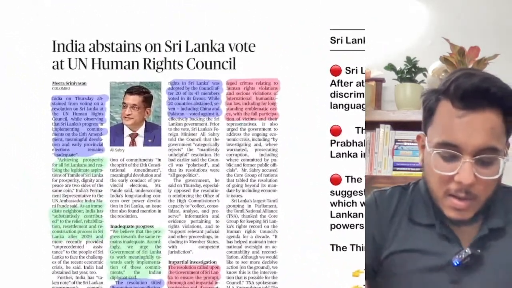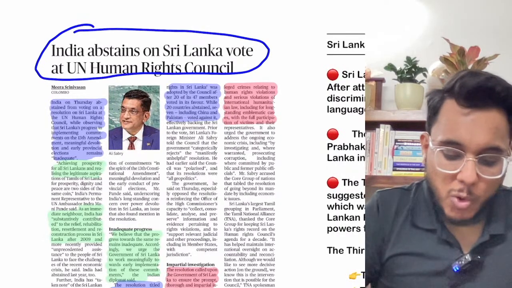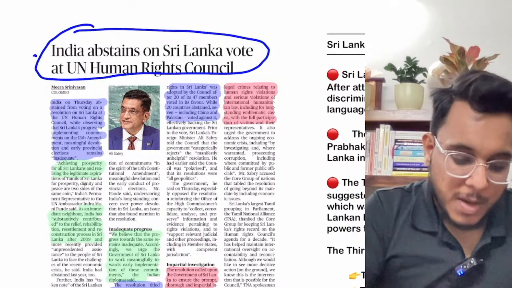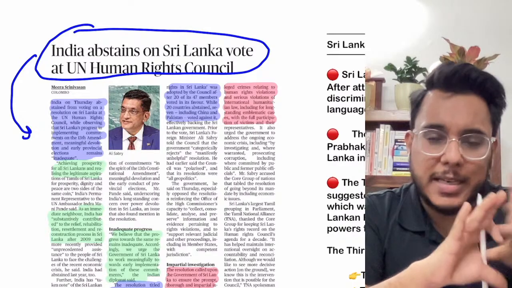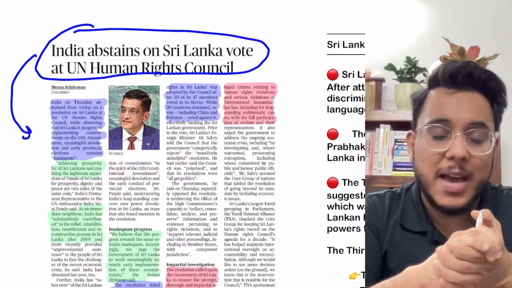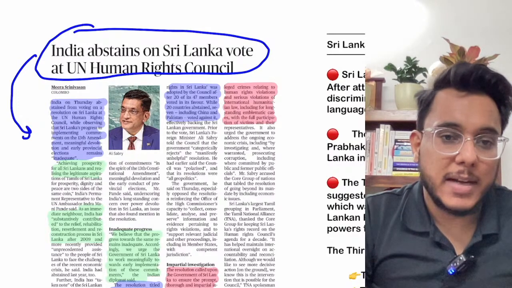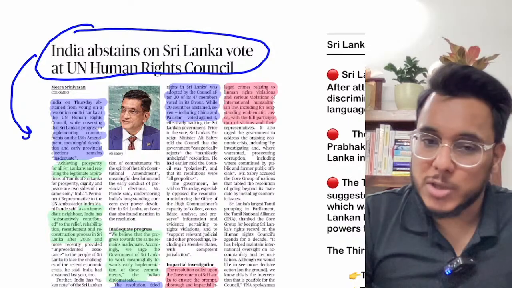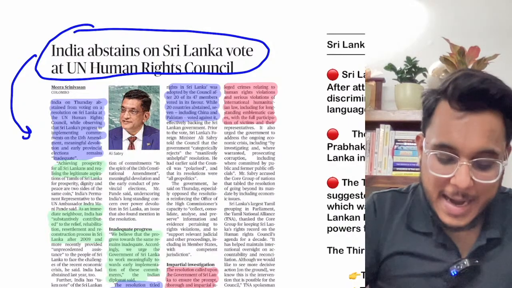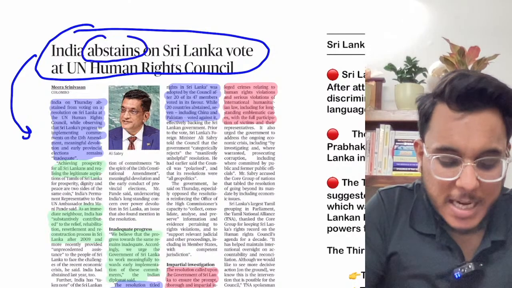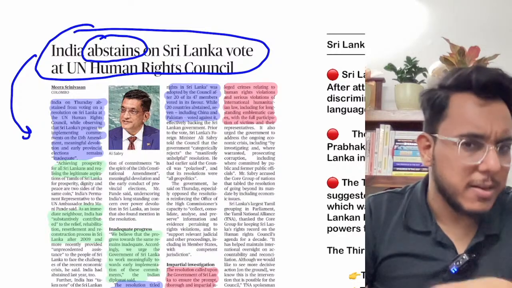Now, India abstains on the Sri Lanka vote at the Human Rights Council. By the way, we have already discussed this article in yesterday's newspaper analysis, where we were discussing that yesterday, on Thursday, the vote in the United Nations Human Rights Council would happen. That vote has already been conducted, and in that vote, India has abstained from voting. Fine. So if you have watched the video, very good, and if you have not, then we'll revise this again.